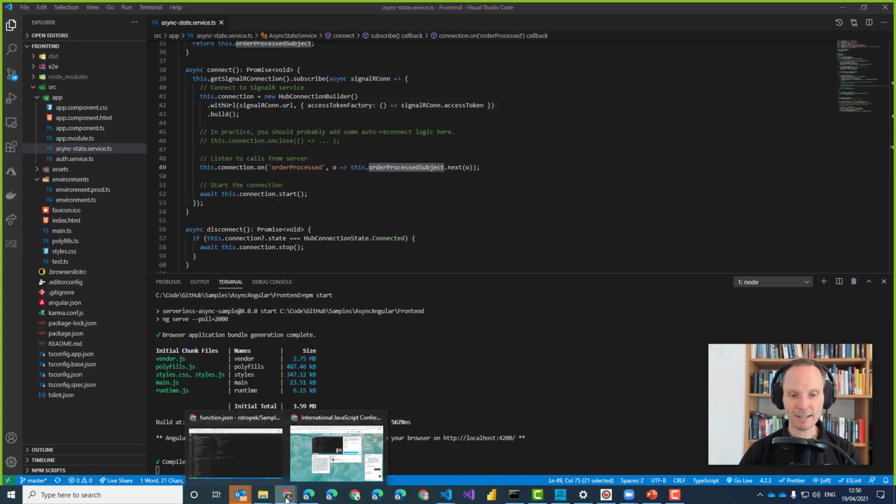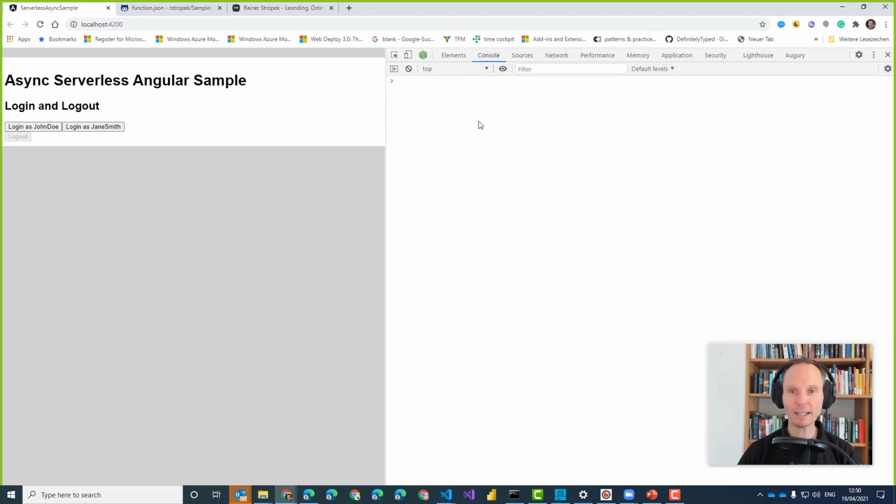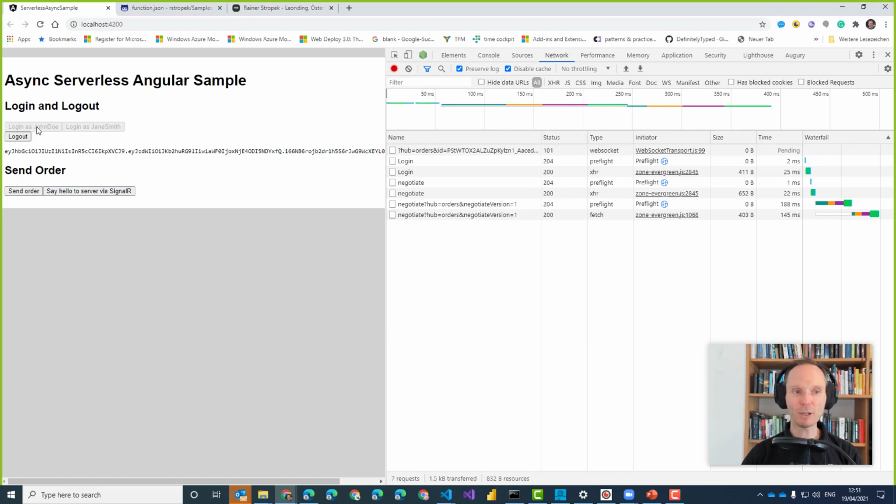So let's open my app here. I already opened it here. This is my Angular app. I already loaded it. Let's clean the console here. Let's clean the network here. And the first thing that I have to do is I log in. We will talk about logging in later on. This is not real OpenID and OAuth. I just created a dummy JWT token synchronously signed with not very secret. In real life, you would of course use, I don't know, Auth0 or Azure Active Directory or Okta or Identity Server or whatever you use. Here, I'm just simulating it.